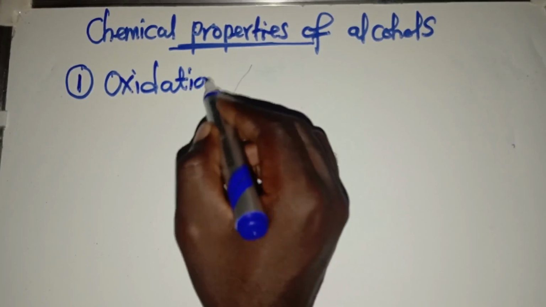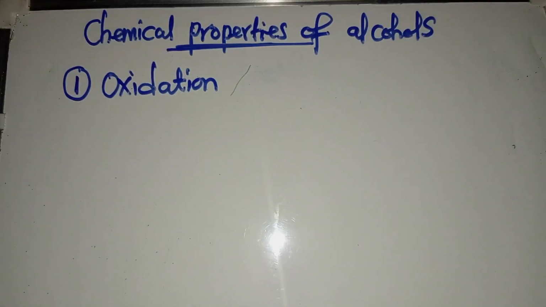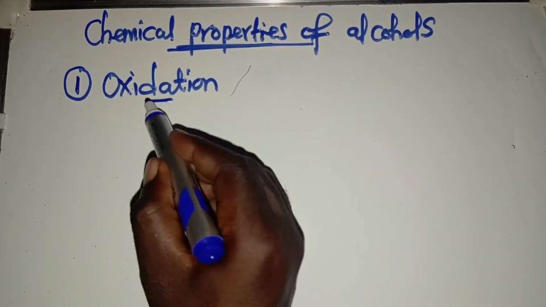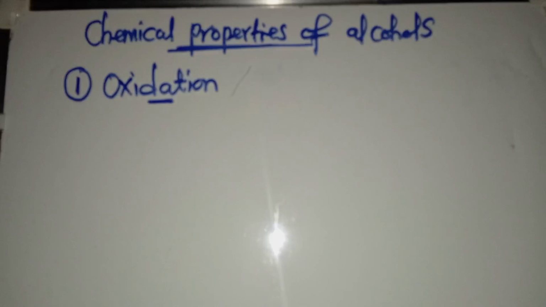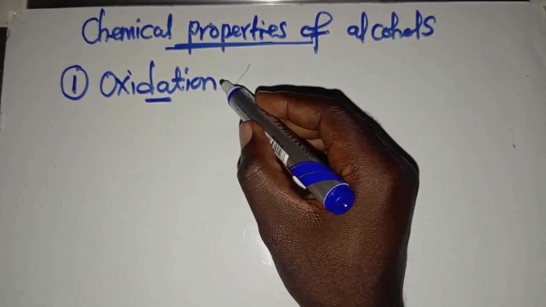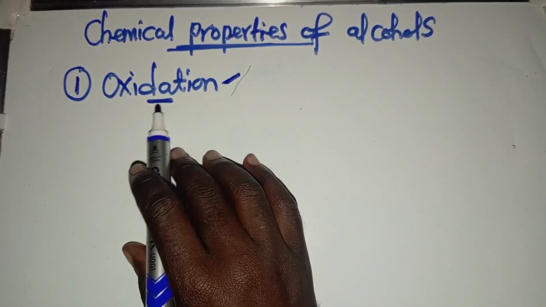Oxidation will also come under a topic that we call carboxylics, so I'll also explain it very well under oxidation of carboxylics. Where we are going, I'll make sure that you understand. But here you just need to understand what oxidation is.